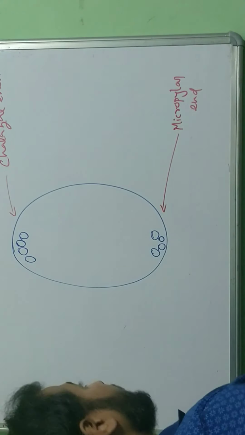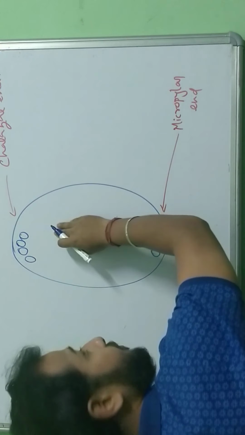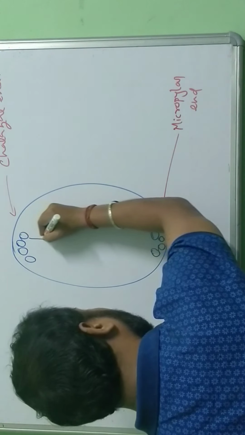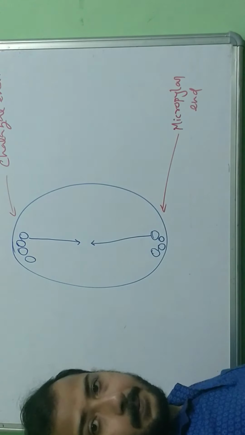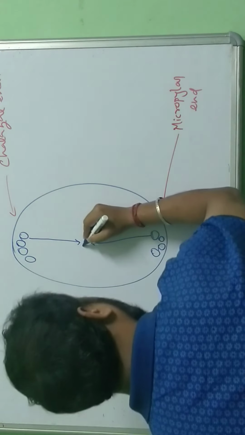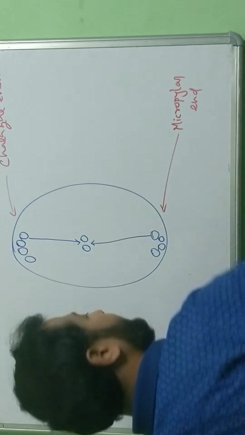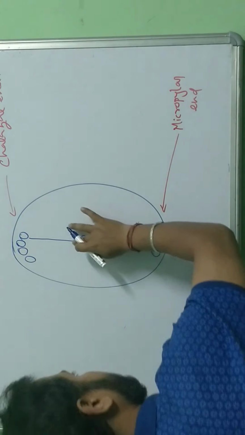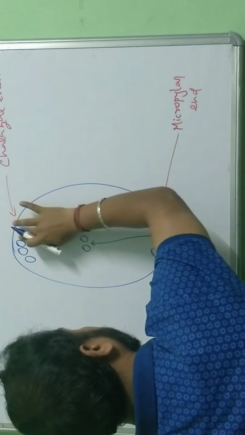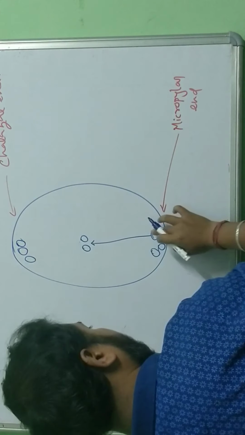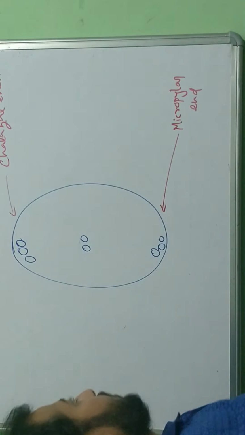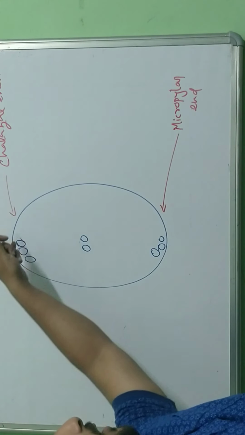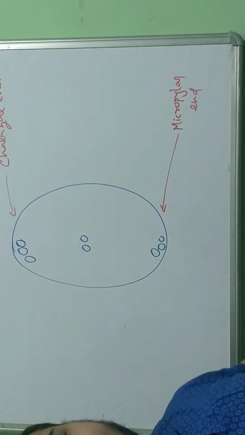Now after this, out of these 4 nuclei, 1 nucleus will come back to the center from each pole. So I got back the 2 nuclei in the center again. Let's rub this again. So 1 nucleus gone from here. Now what happens? 3 nuclei left at the chalazal end, 3 nuclei left at the micropylar end.